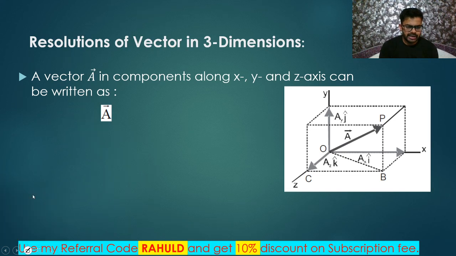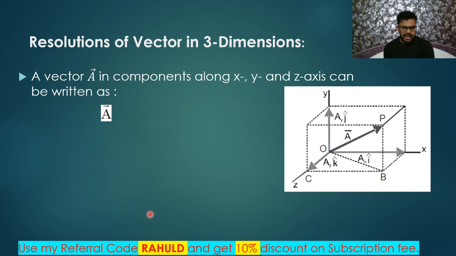So let me take this laser. You can see, my dear friends, this is a three-dimensional coordinate system: this is the x-axis, this is the y-axis, and this is the z-axis. Now this is vector A, O to P. Let us take its components. I am going to take its component along the x-axis, the component along the y-axis, and this is the component along the z-axis. Got it, my dear friends?